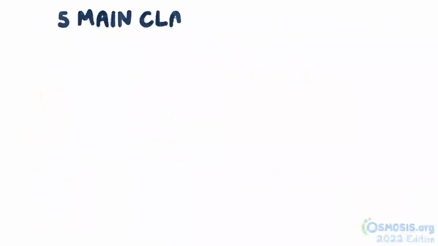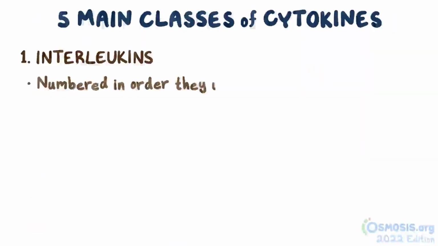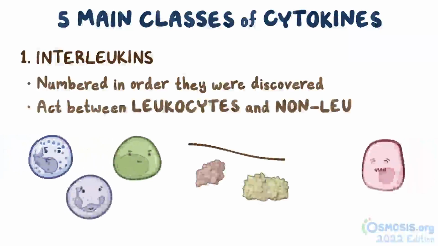Overall, there are 5 main classes of cytokines. The first and most varied group are the interleukins, which are numbered in the order they were identified. So the numbers actually don't tell us anything about what they do. It used to be thought that interleukins were only sent between leukocytes or white blood cells, but it turns out that they're released and act on both leukocytes as well as non-leukocytes.